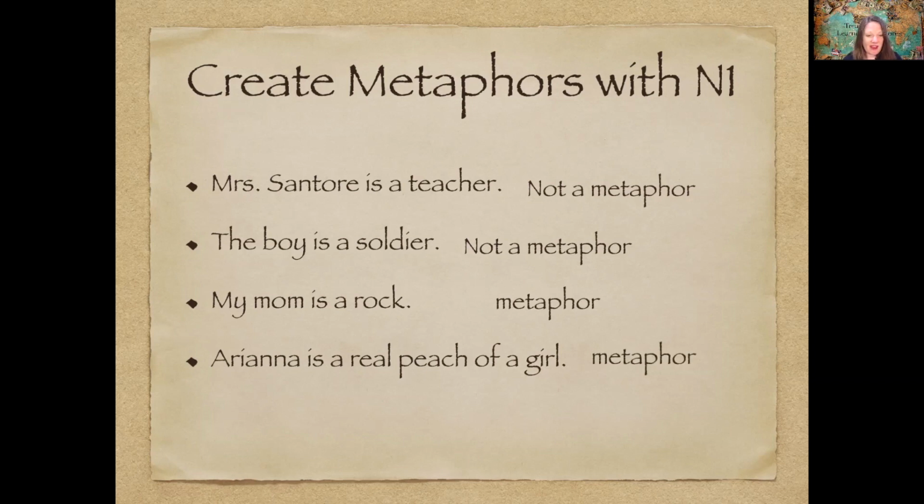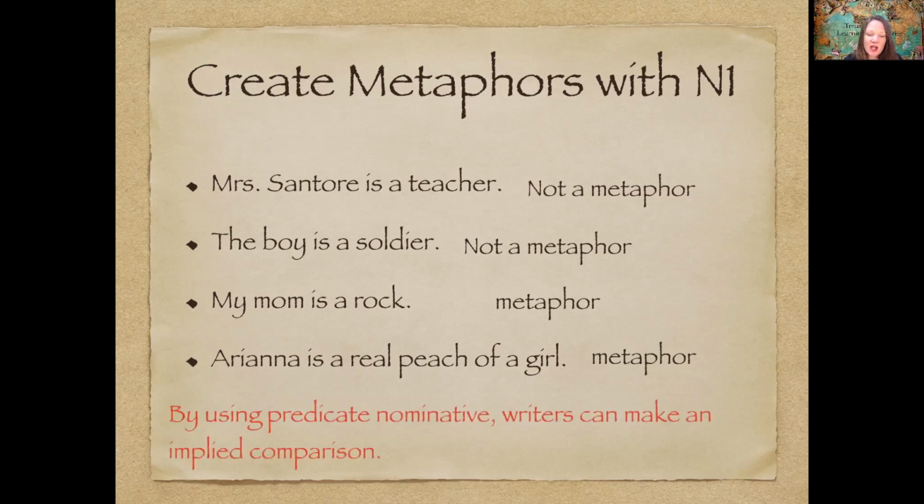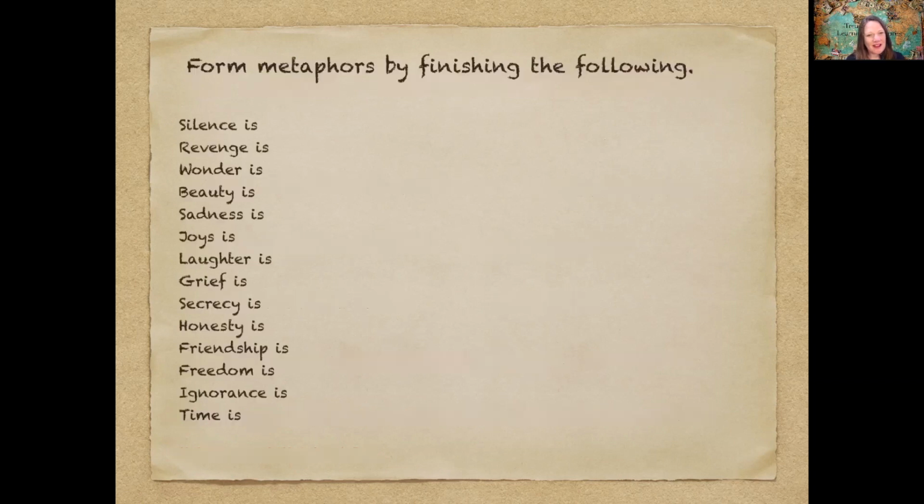Very good with that. I think you understand by using predicate nominatives, writers can make an implied comparison. And that's what that is, an implied comparison. My mom is a rock. You're comparing her to a rock. That's a good thing. Form metaphors by finishing the following. Silence is, what is silence?